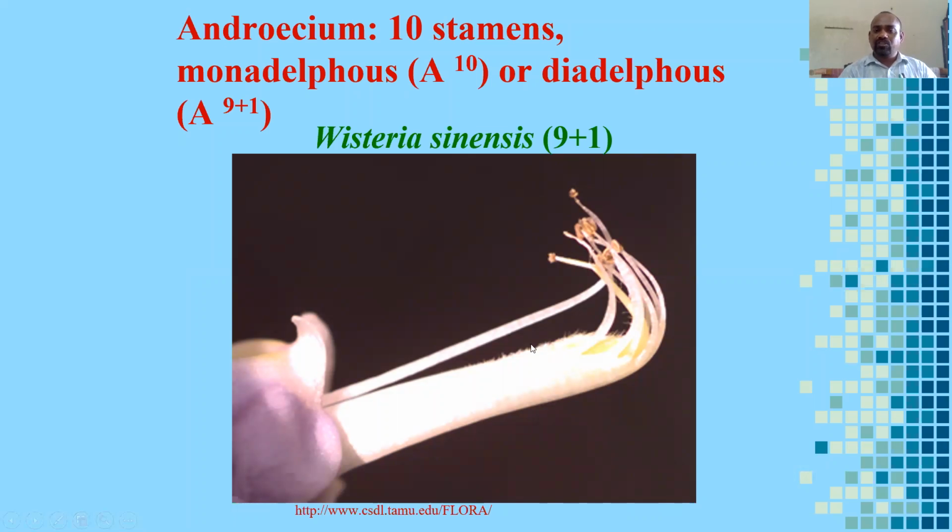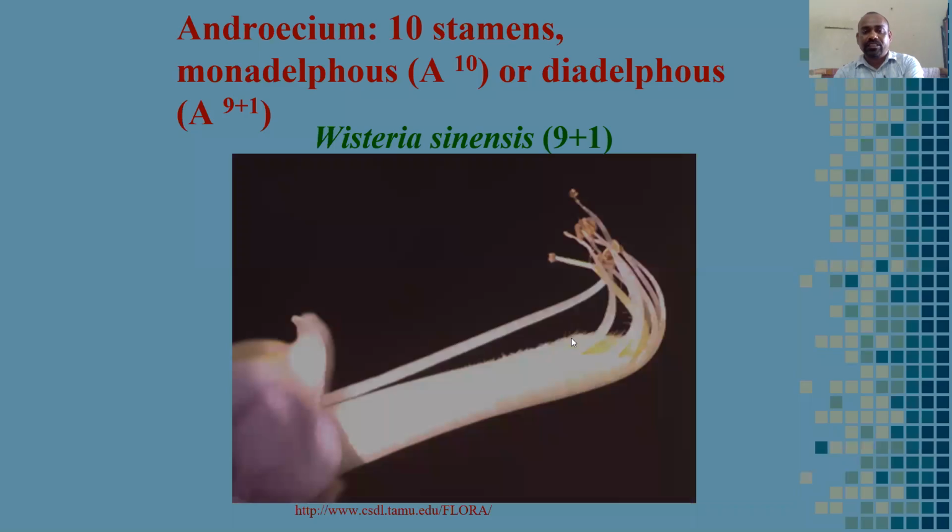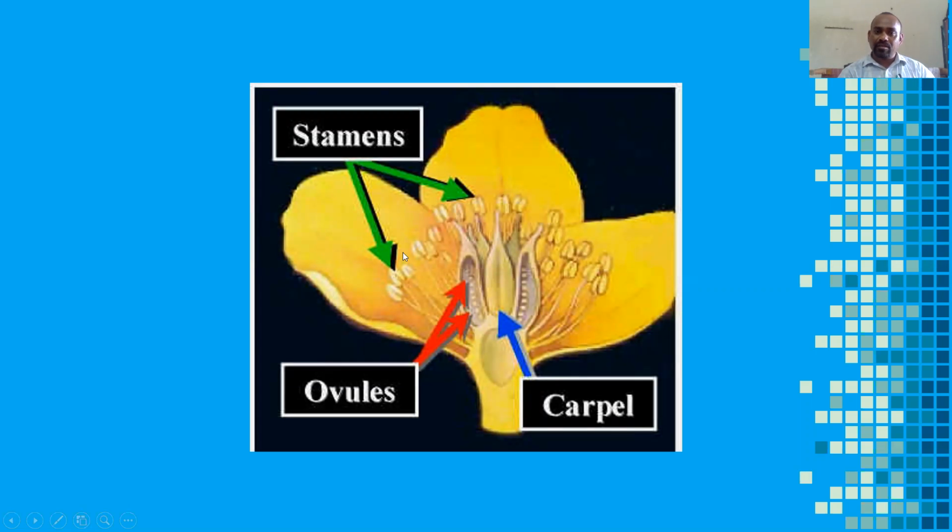Students, once we observe with the help of the photograph, the androecium has 10 stamens. This is monodelphous. Monodelphous means all 10 are together in one bunch, or diadelphous, 9 plus 1. It is diadelphous. Next, see the entire portion of the flower: it is a carpel with ovules, and these are stamens. These 2 parts are considered the essential parts of the flower, and the calyx and corolla are called non-essential parts of the flower.